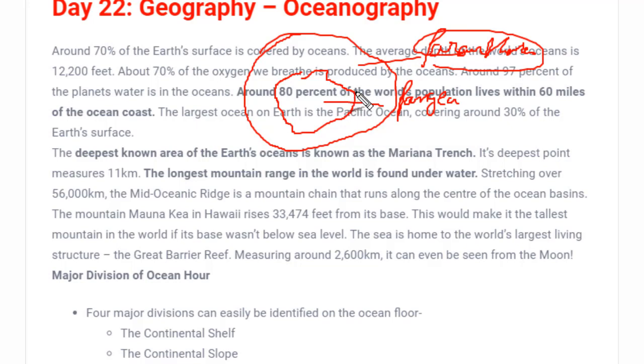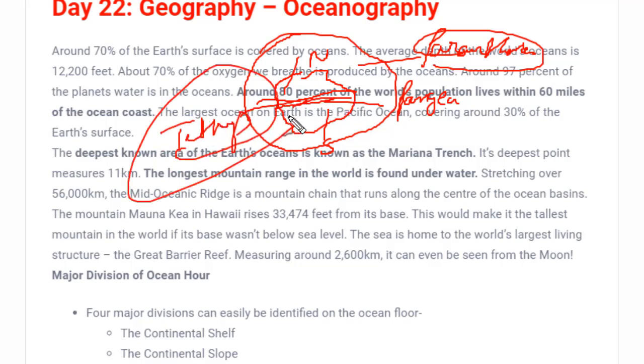Later on what happened, this Pangaea split into two parts. One went to the northern hemisphere, the other went to the southern hemisphere, and a nascent sea or a new sea was formed that was called Tethys. Tethys was the first ocean or sea formed.